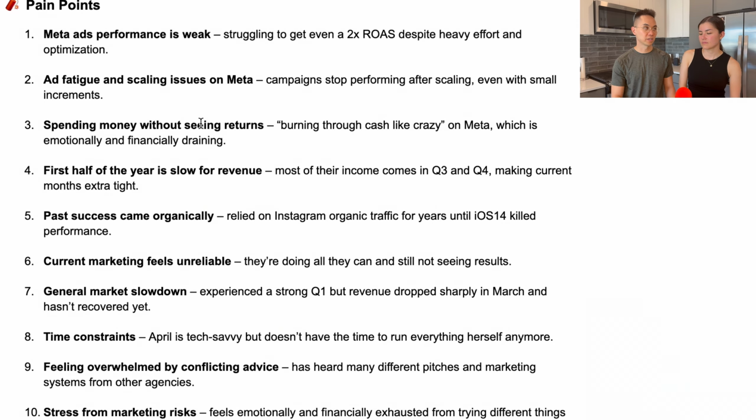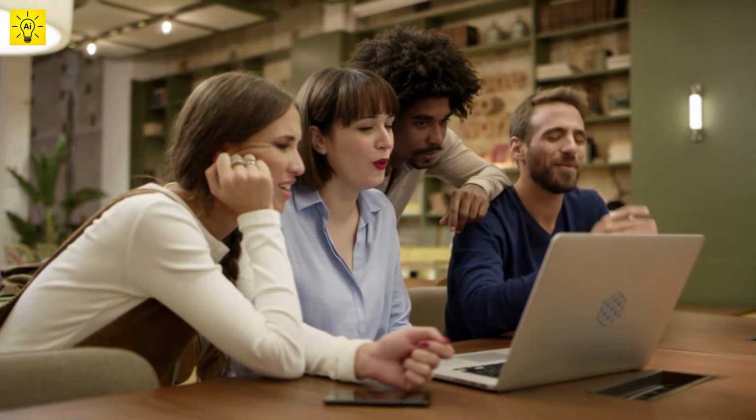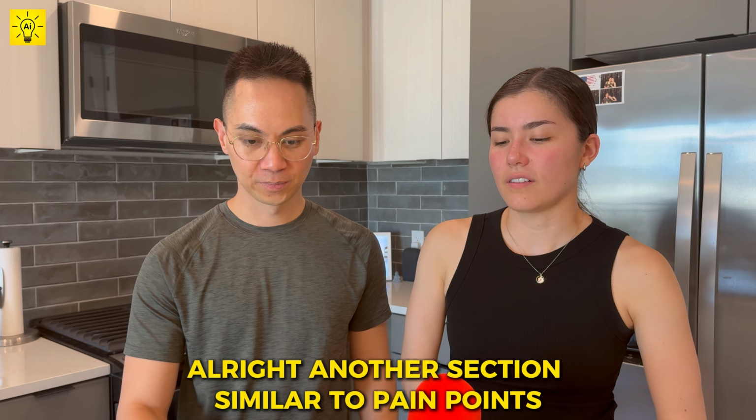And this is really useful because we use pain points to address them in the sales calls and sell them that way. But also when we make our own ads, we like to use pain points to hook people for our next ad. Awesome. All right.